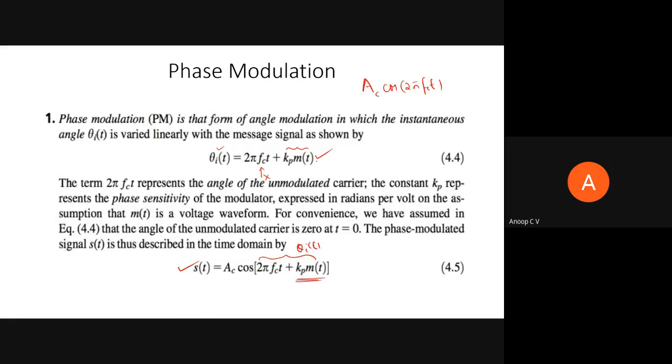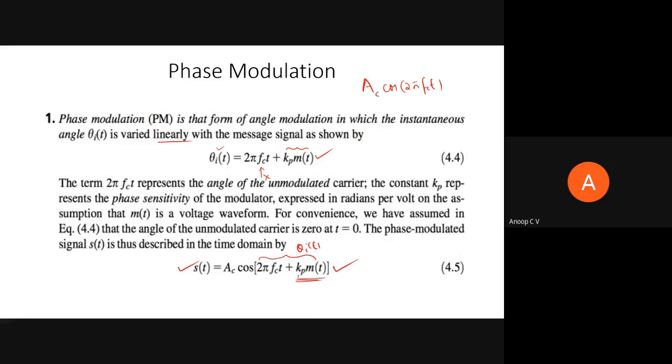It's with respect to the message signal. Phase modulation we don't have to study in detail; we'll be studying frequency modulation in detail. This is how we can represent the time domain expression of a phase modulated signal.